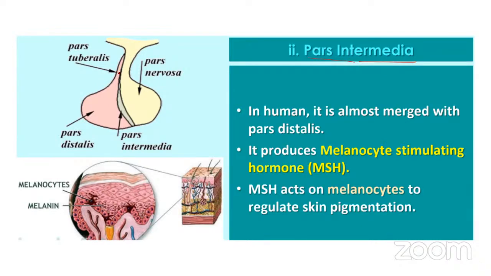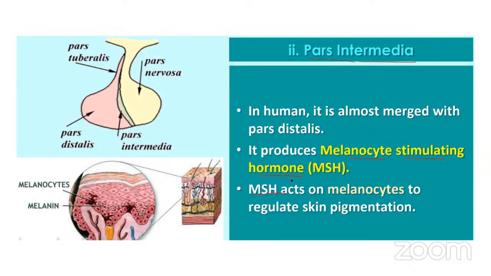So the pars intermedia produces a hormone called melanocyte stimulating hormone. So MSH is a hormone which acts on the cells that produce melanin. So it goes and acts on the melanocytes, and it produces melanin pigment. That is why you have skin color. More melanocyte stimulating hormone, more melanin pigmentation, and then the darker you become. So this is about MSH.